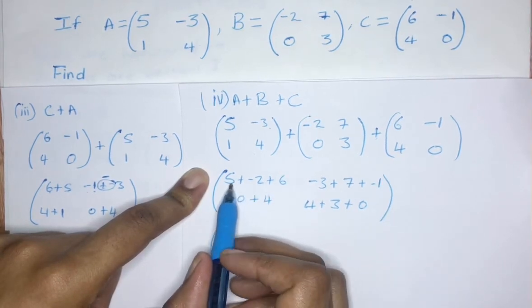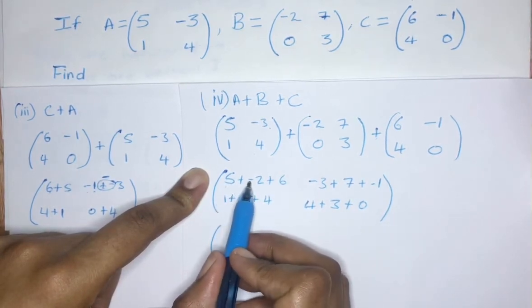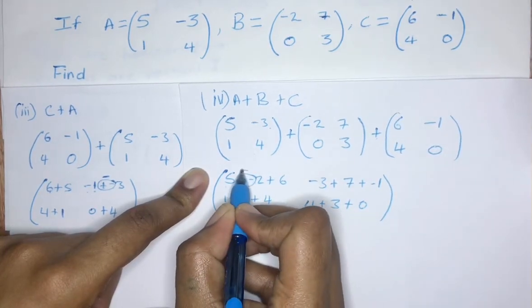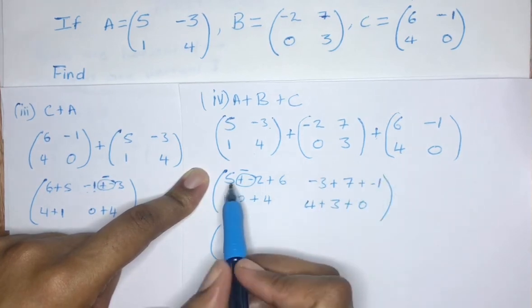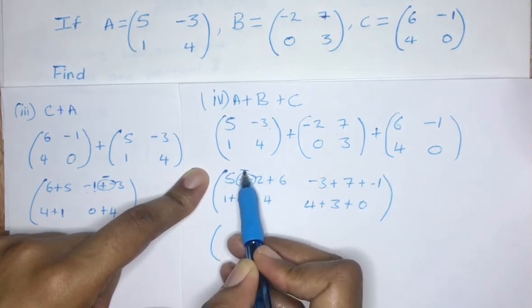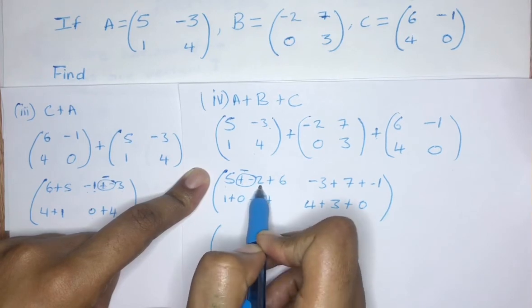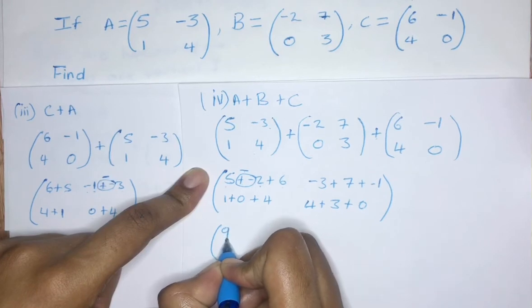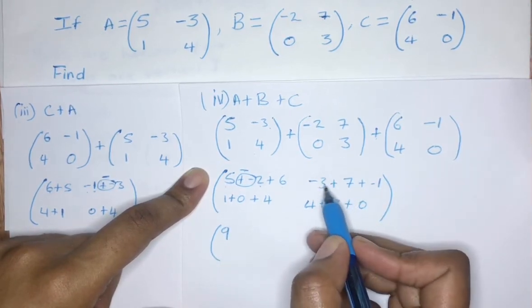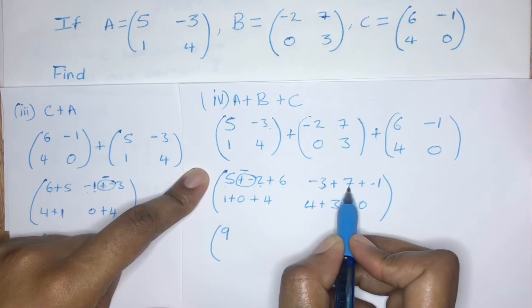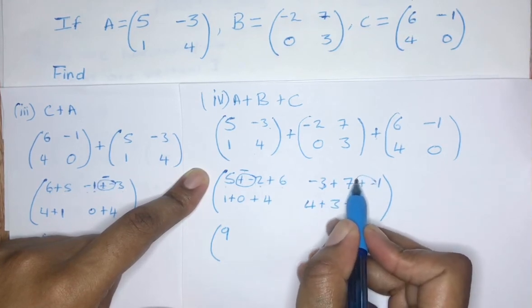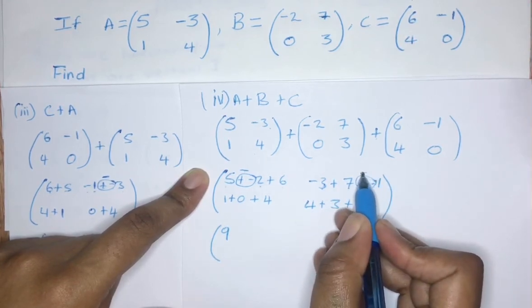Now we'll have 5 plus negative 2. So we know that this will give us a negative. We'll read it as 5 minus 2, which will give us 3, plus the 6, which is going to give us 9. Here now, we'll have negative 3 plus 7, which is going to give us 4. Now, this part is going to give you a negative.